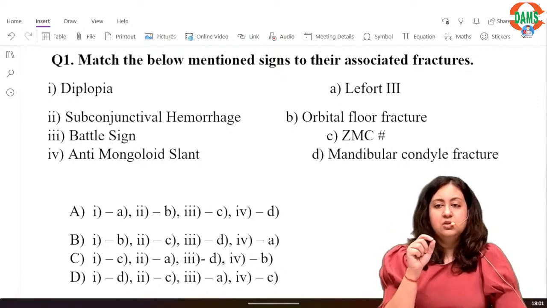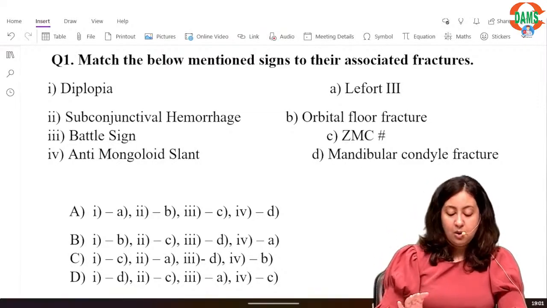That is why interpositional arthroplasty is the standard of care nowadays.